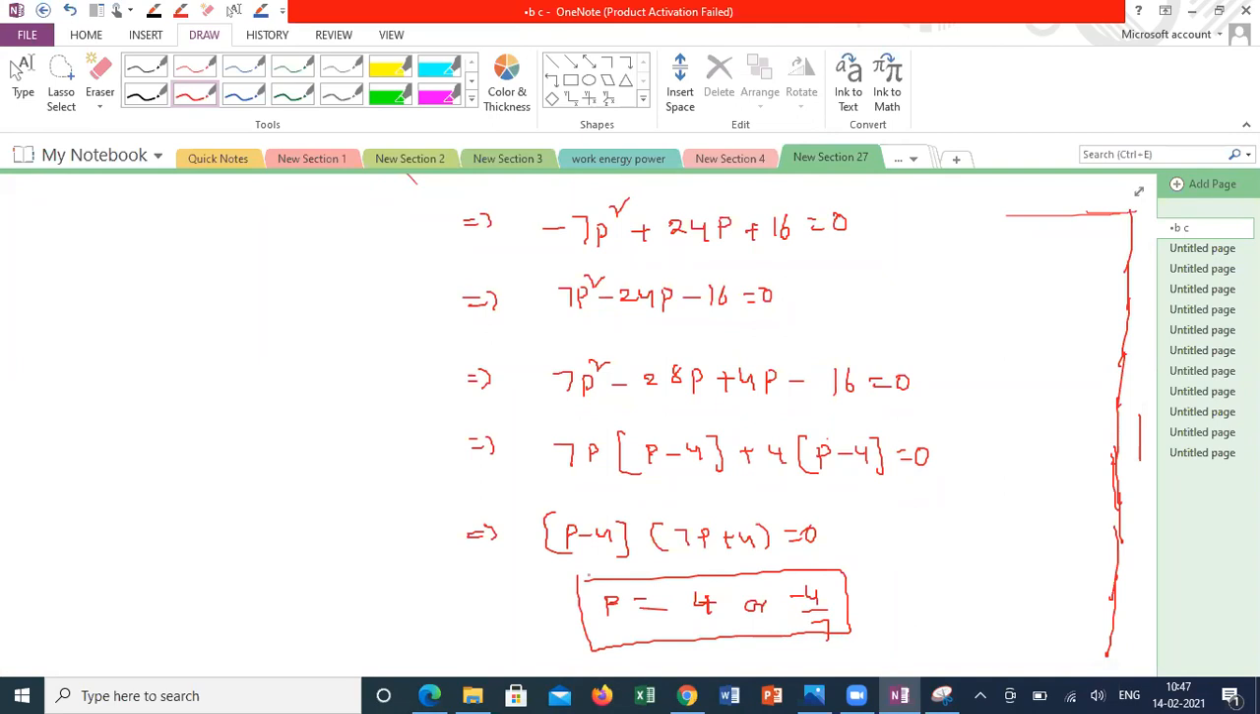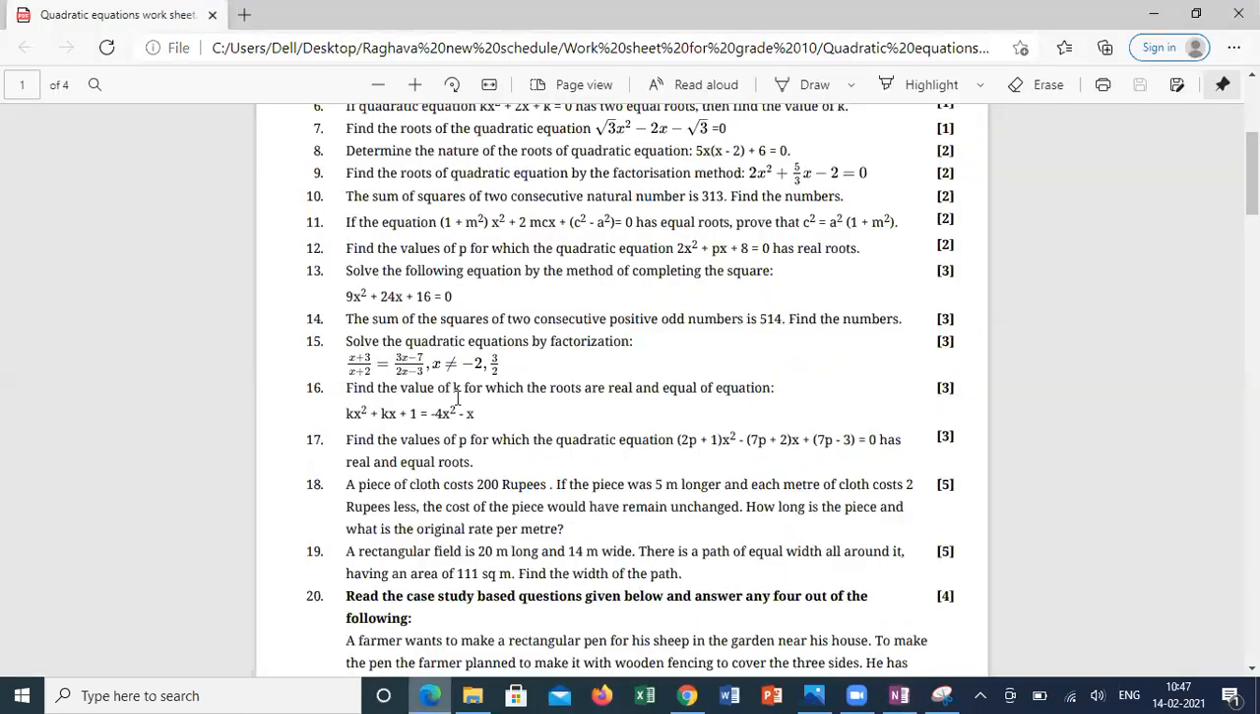It's clear? Yes, sir. Shall I go for any other questions? Anyone having any other questions? Sir, after finding the p value, should we substitute the p values? No, that is only for verification. If he is asking to verify, then you have to substitute and check. Here he is asking only to find the values of p.